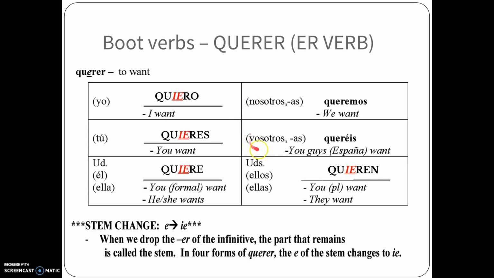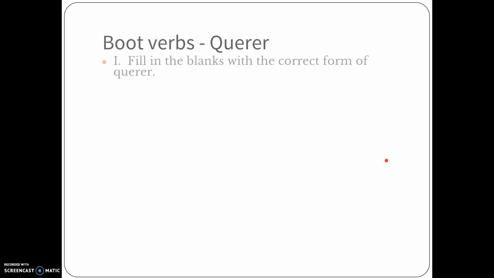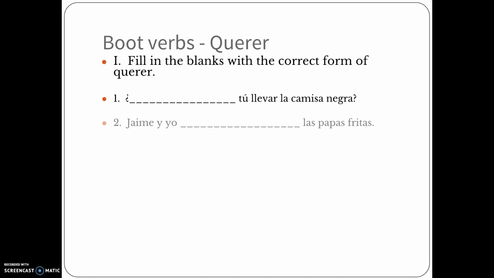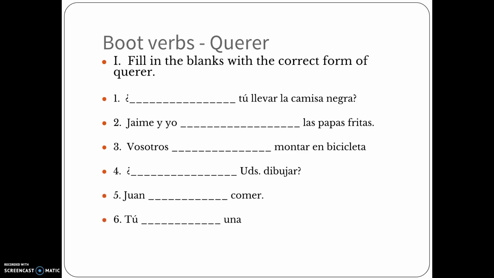What about the nosotros and vosotros? Well, they're outside the boot. So they don't get a change. Because they're outside the boot, they don't get changed. But everything inside the boot gets a change. Okay? It gets a stem change. So everything inside the boot gets a change and everything outside doesn't. So what I want you to do is on that left hand side, a la izquierda, you have seis preguntas, 6 questions. Pause it and give me your answers.